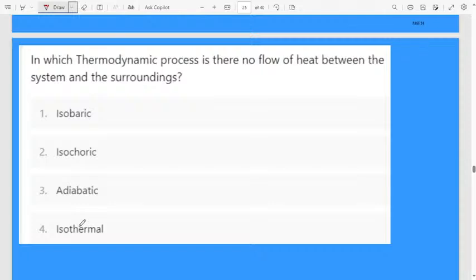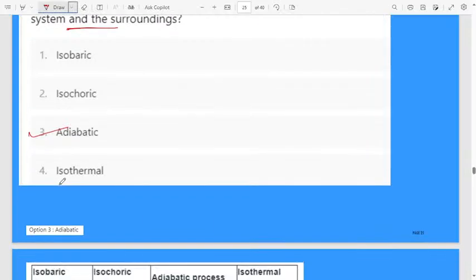In which thermodynamic process is there no flow of heat between the system and the surrounding? Very easy question. In thermodynamics, in which process will heat neither enter nor leave? First option is isobaric, second option is isochoric, third option is adiabatic, fourth one is isothermal. The correct answer will be adiabatic.